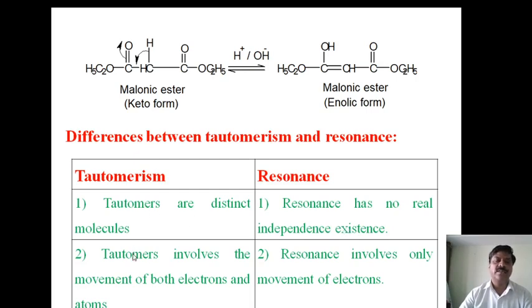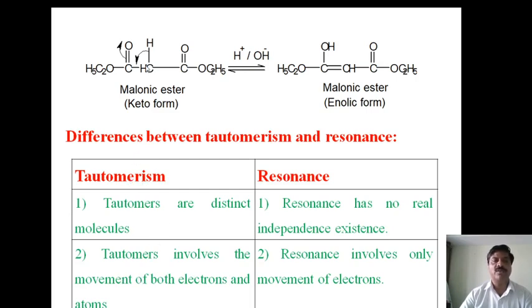Second, tautomerism involves the movement of both electrons and atoms, whereas resonance involves only movement of electrons. The positions of the atoms remain the same in resonance, but only electrons move from one atom to another atom, whereas in tautomers both electrons as well as atoms transfer from one position to another position.